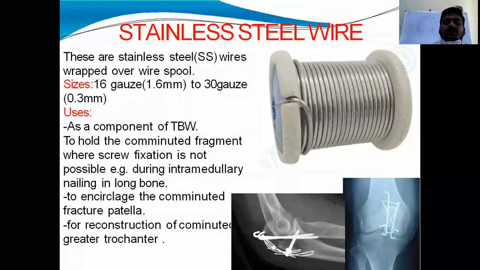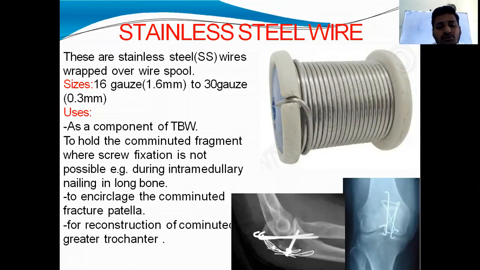What are its uses? It is used as a component of tension band wiring, as already said in K wires, to hold comminuted fractures where screw fixation is not possible, during intramedullary nailing in long bones. It is also used for comminuted fracture patella for encircling, and for reconstruction of comminuted greater trochanter.